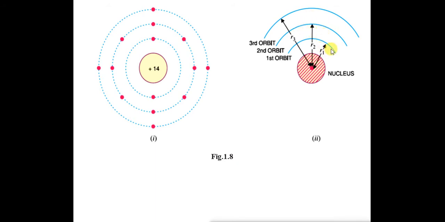Then only the electron from r1 will be lifted to r2. The same energy must be applied to the electrons of r1. Then and only then the electrons from r1 will be moved to r2.